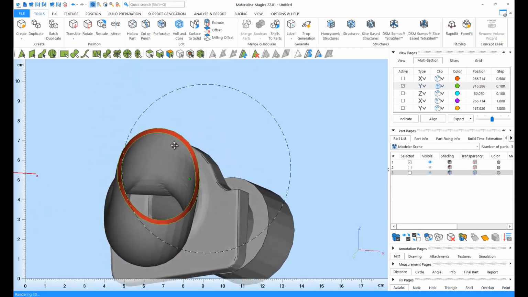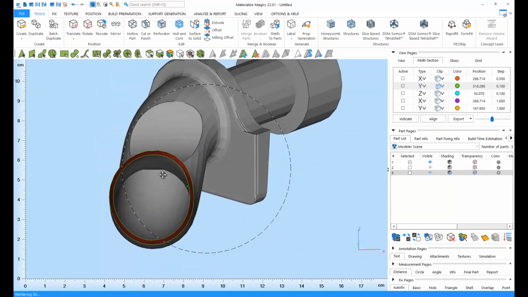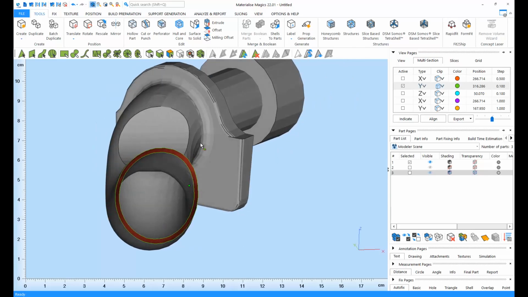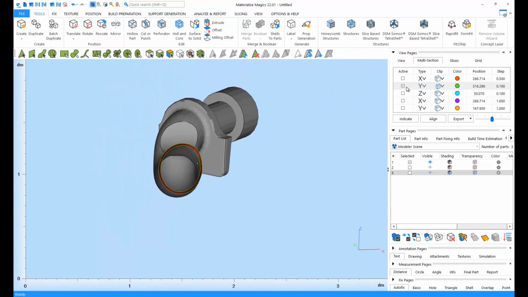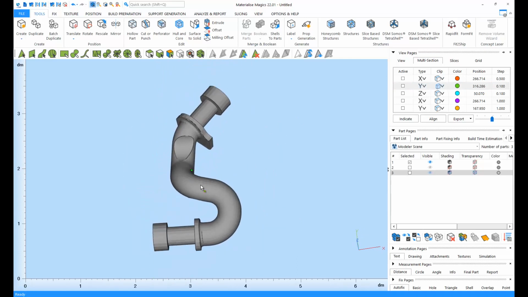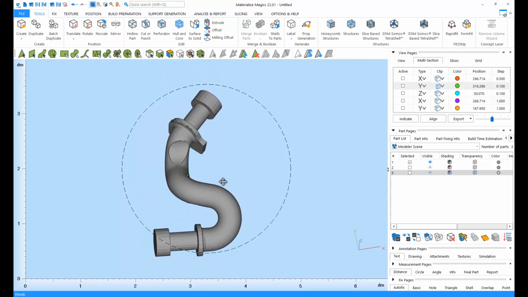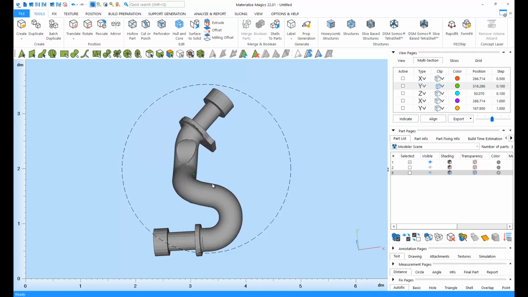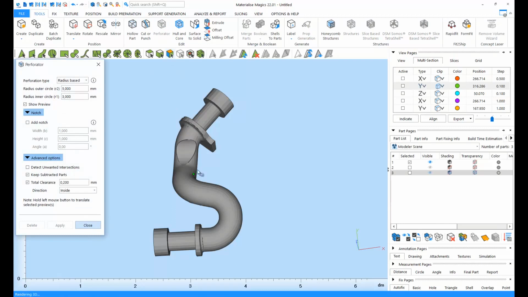And now I have a nice hollow part that will be using less material, and it will be a lighter part. Since this is a closed solid, it's a good idea to open perforations to remove the powder or resin that will get stuck inside. For this, we can use the perforator,